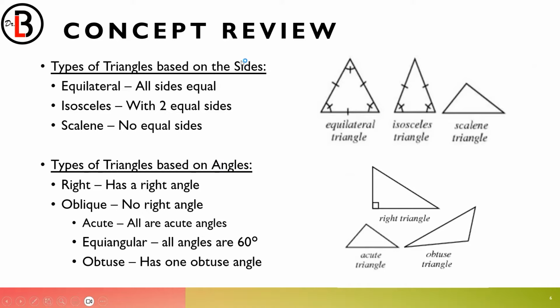For the types of triangle based on their sides, we have what you call an equilateral triangle, wherein all the sides are equal. This is quite special because when all the sides are equal, the opposite angles are also equal. The corresponding angles are also equal. So this equilateral triangle is also actually considered an equiangular. However, since we're dealing with sides, let's just call this an equilateral triangle.